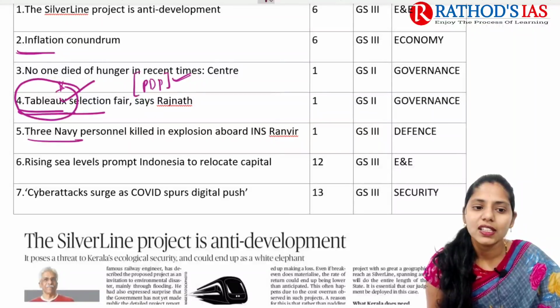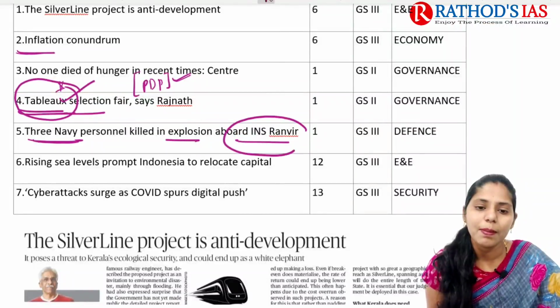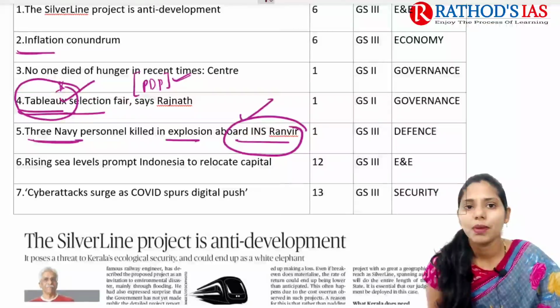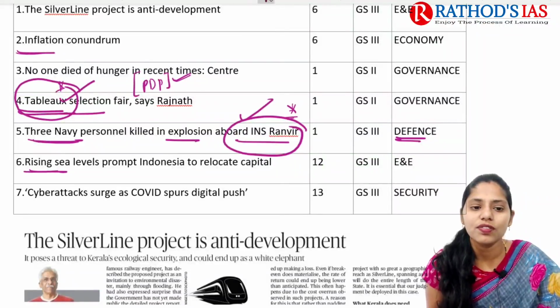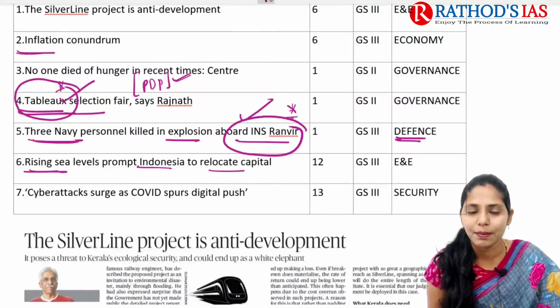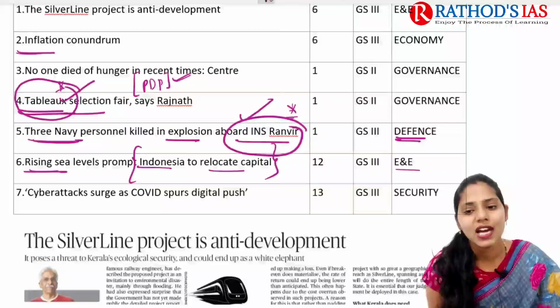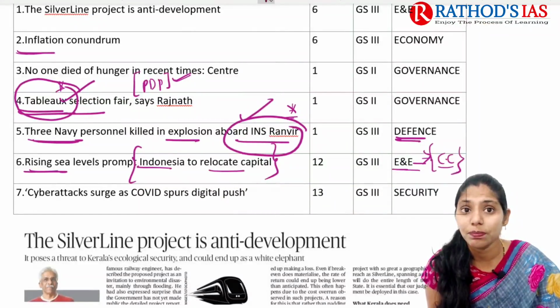And the next topic is regarding 3 Navy personnel killed in an explosion aboard INS Ranveer. What happened is that an explosion mainly happened in INS Ranveer, and that led to the killing of 3 Navy personnel as well as injuring many people. So this article is important from defense. Here you need to focus on INS Ranveer. And the next topic is regarding increasing sea levels prompting Indonesia to relocate its capital. This article is mainly talking about relocating the capital of Indonesia, that is Jakarta. This article is very much important from our science and technology, environment and ecology, because we are going to talk about climate change and its impact as well.